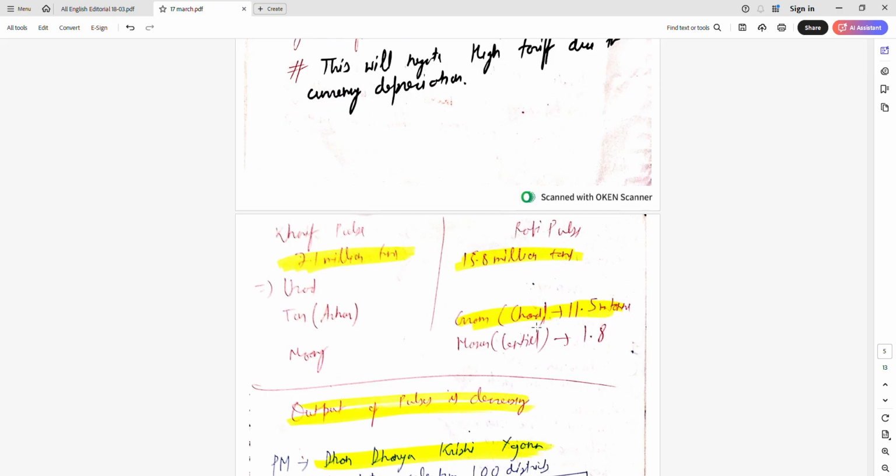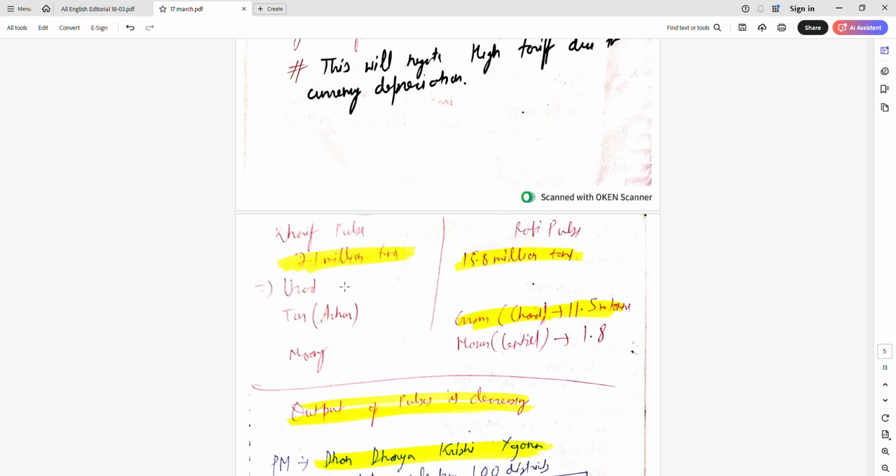Rabi is gram. Gram is chana. Chana is also called chickpeas. Chickpeas is chana and masoor is lentil.